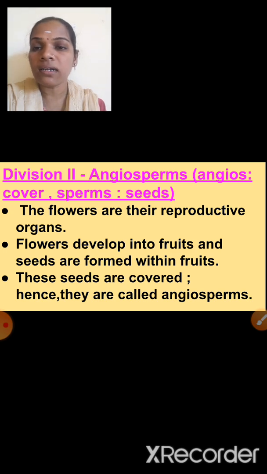These seeds are covered, isn't it? Why? Yes, these seeds are present inside of the fruits. So, these seeds are covered, hence they are called angiosperms. Understood now? So here angiosperms means what? The seeds are covered, where it is present inside of the fruit.